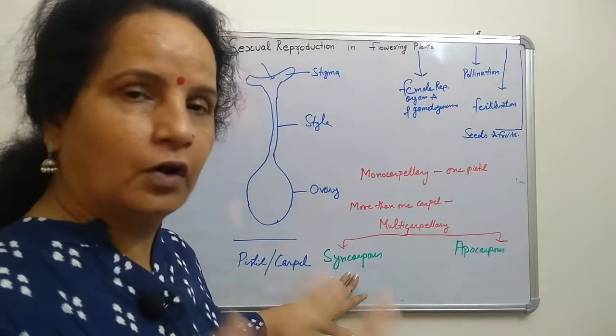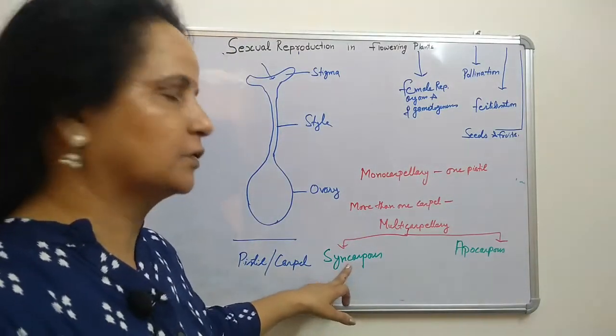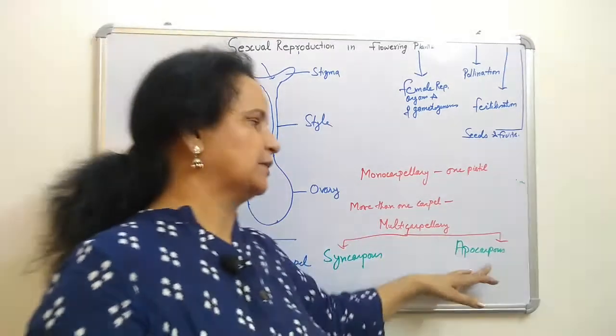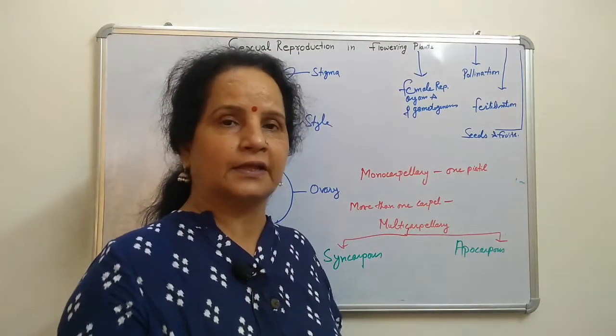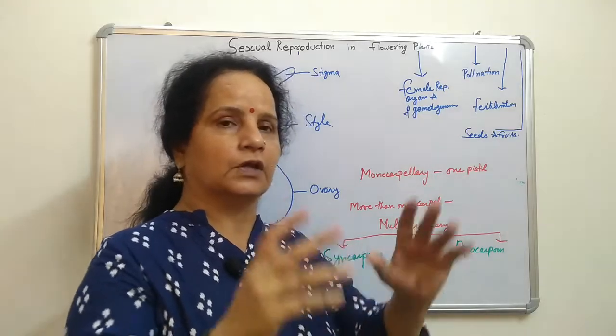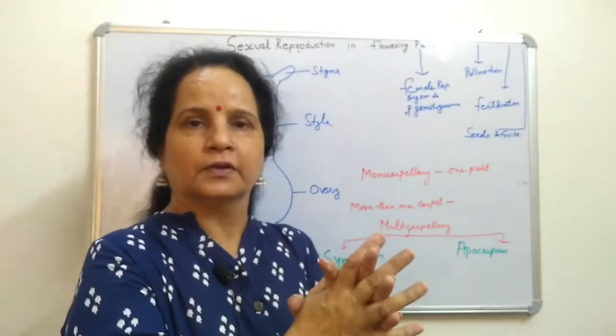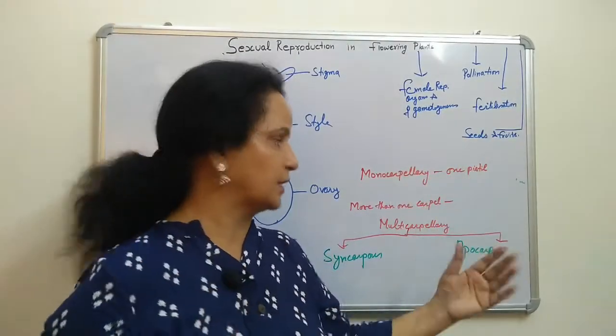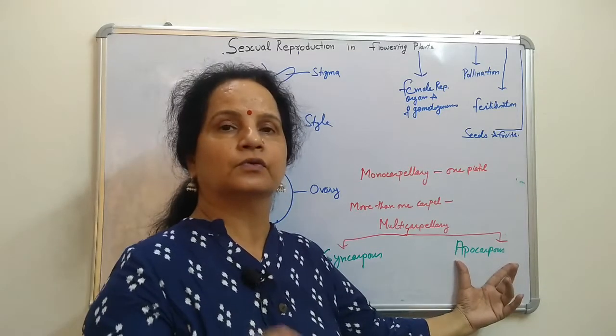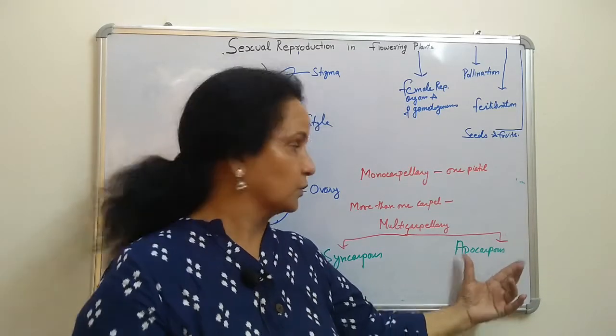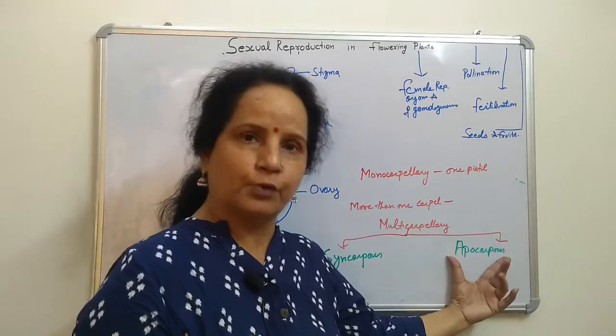That type, where all carpels are attached together, is called syncarpous. But in apocarpous, when more carpels are there but they are not united, they are free. That type of ovary is called apocarpous.